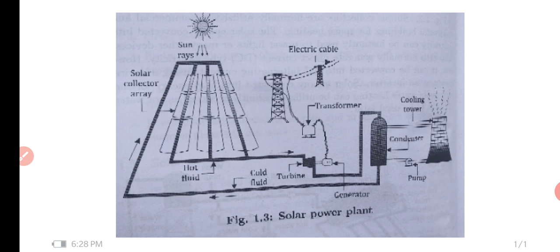Then the hot steam is passed through the turbine. You can see the turbine here, and from the turbine it goes to the condenser, where the steam is converted back to liquid, and that liquid is pumped. A pump is missing here. I think you have to add one pump between the condenser and the solar array, because the water has to be pumped to the solar array. So this is the solar power plant.